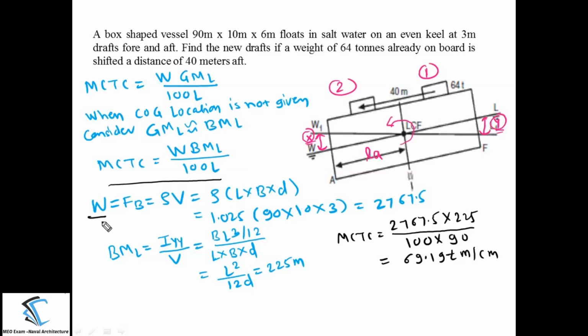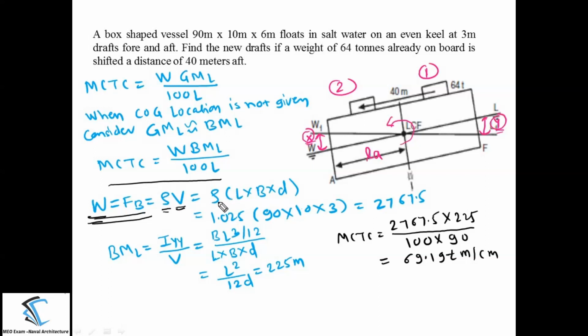Now how to calculate the weight of the ship, or the displacement of the ship? Indirectly they have given some data to us. According to the Archimedes principle, total weight is equal to the buoyant force. And what is buoyant force? Rho into V, where rho is the density of salt water and V is the underwater volume.